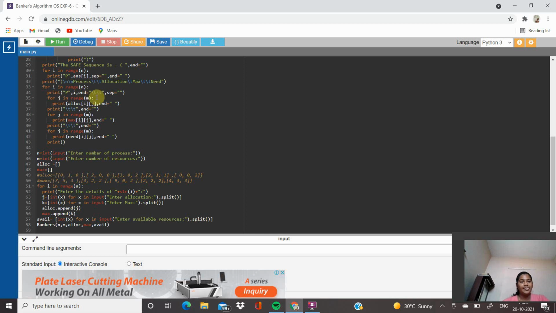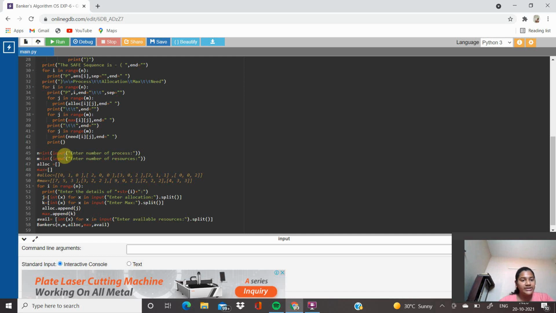For j in range m, print allocation ij, comma. For j in range m, print max ij, comma. Print tab. For j in range m, print need ij.